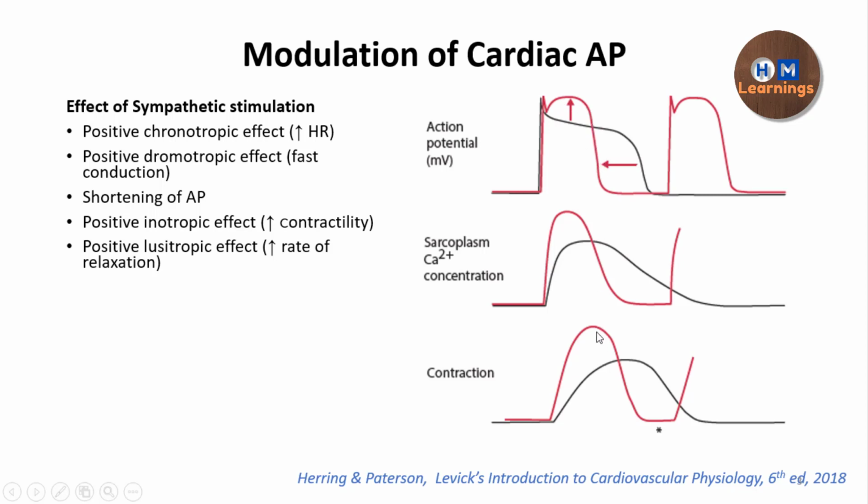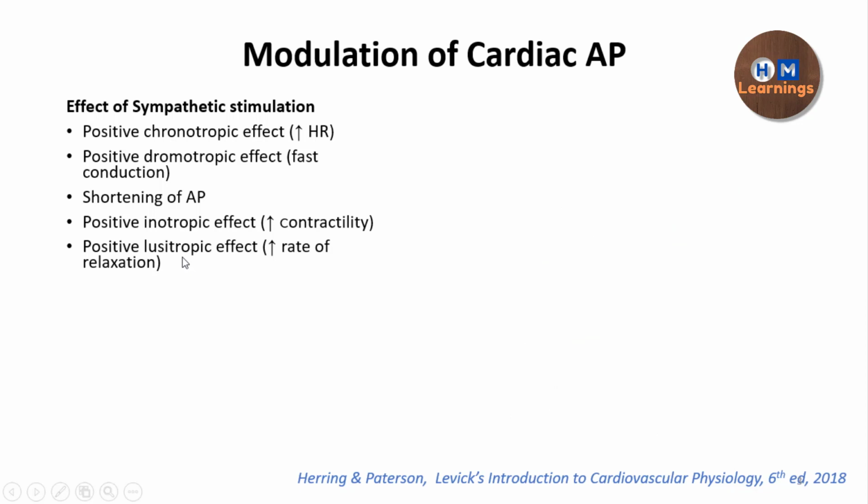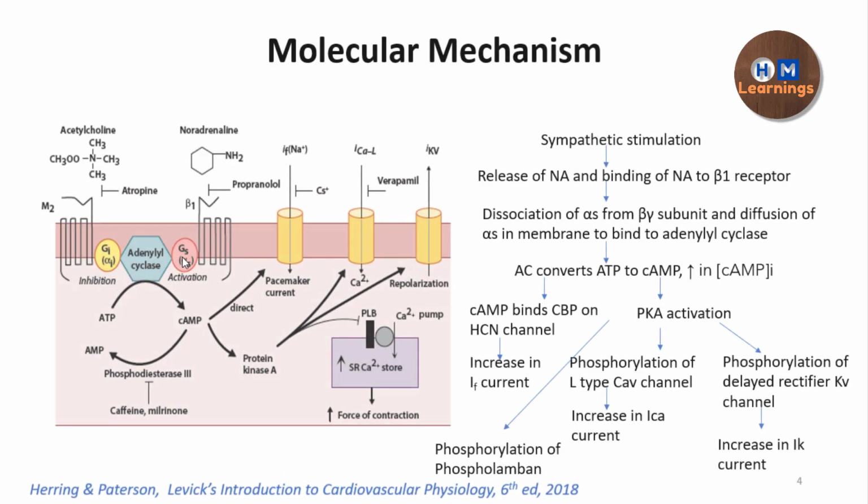So what is happening, that the rate at which the muscle is relaxing is also reducing. That is a positive lusiotropic effect. So now we can see what is the molecular mechanism behind this thing. So the molecular mechanism is actually the neurotransmitters, through the help of their secondary messengers, and through the help of their effectors, they are acting on the ion channels and affecting their open probability or affecting their conductance.